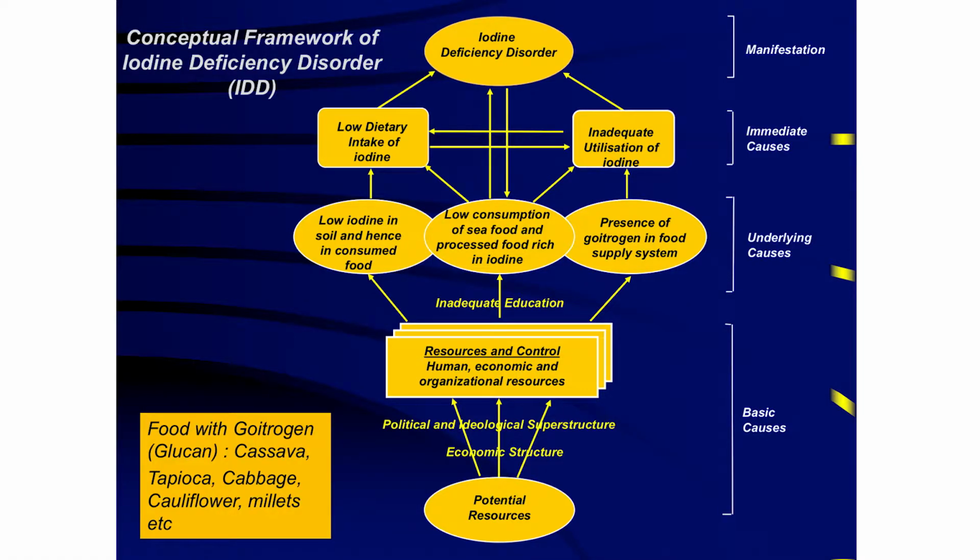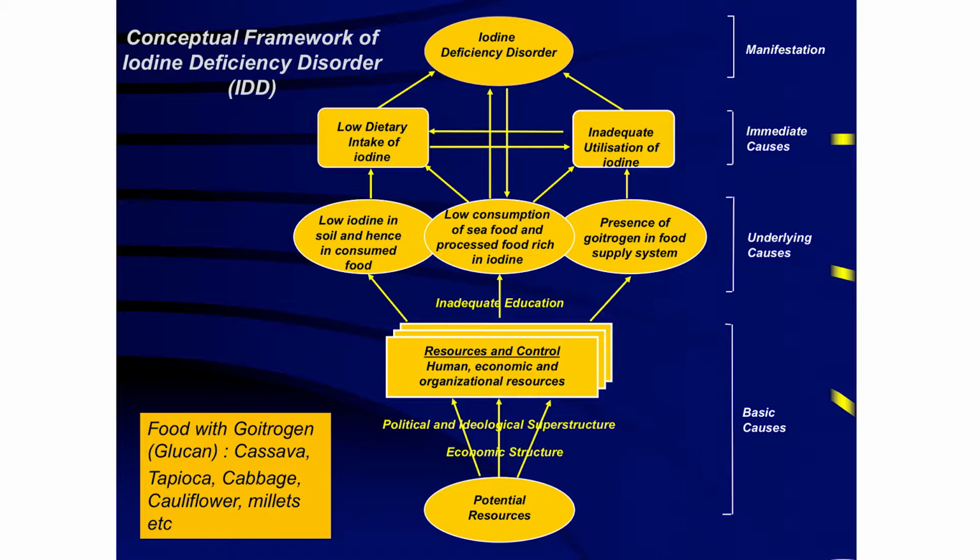Here I adopted this famous conceptual framework on malnutrition for the iodine deficiency disorder, how it is manifested. So in general, iodine deficiency occurs in the situation where either there is low dietary intake of iodine or inadequate utilization of iodine, which happens as an immediate cause.